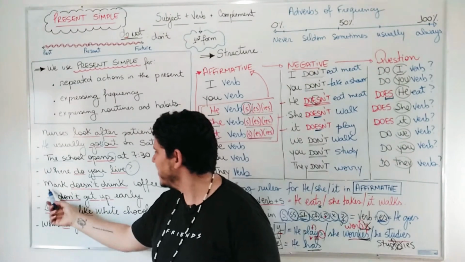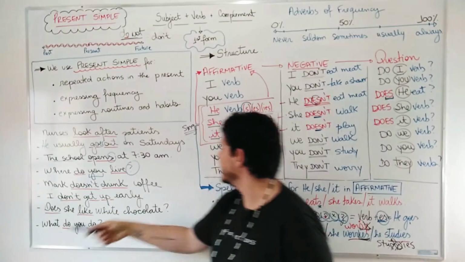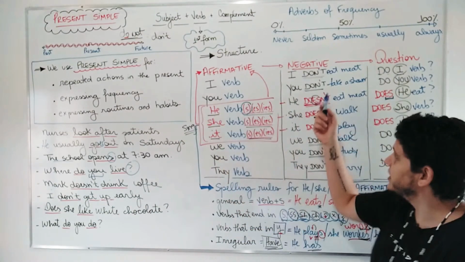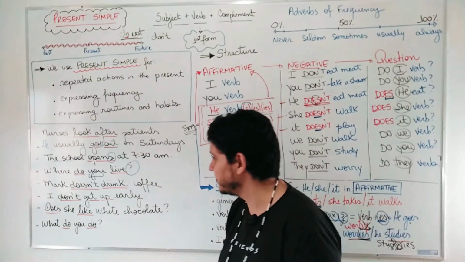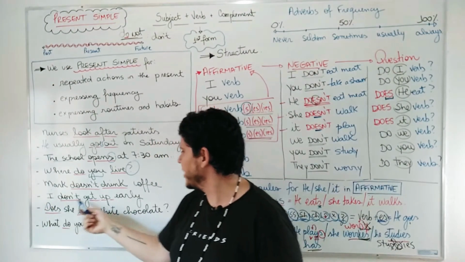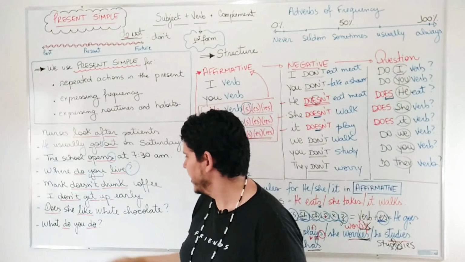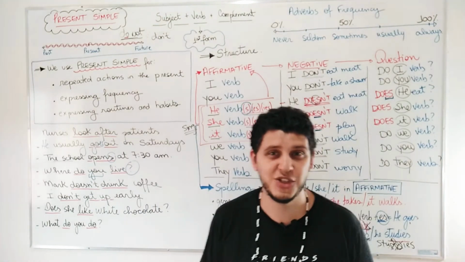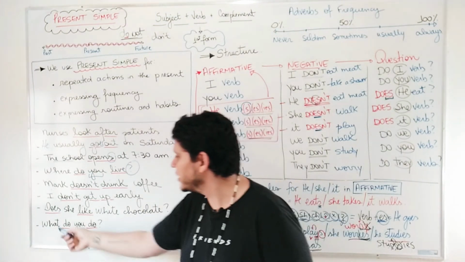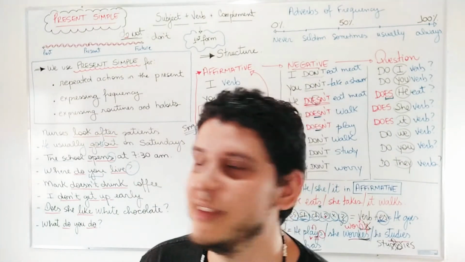Next, Mark doesn't drink coffee. Of course, Mark, it's he. For he in the negative, we use doesn't. He doesn't drink coffee. Next one, I don't get up early. Does she like white chocolate? What do you do? I'm a teacher. What do you do?